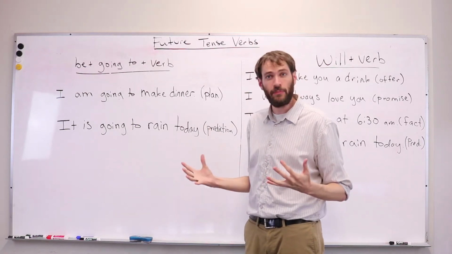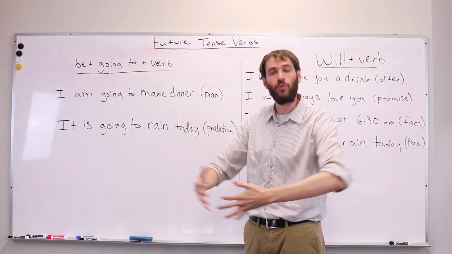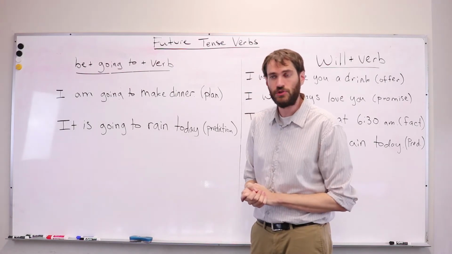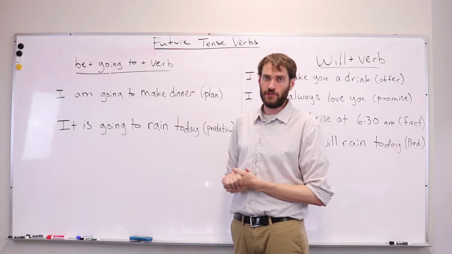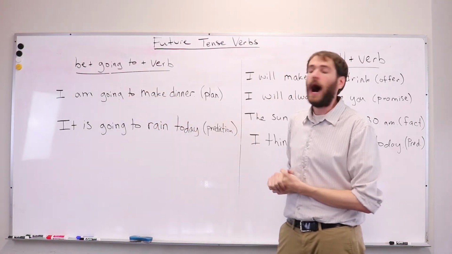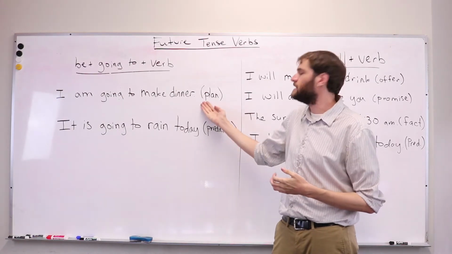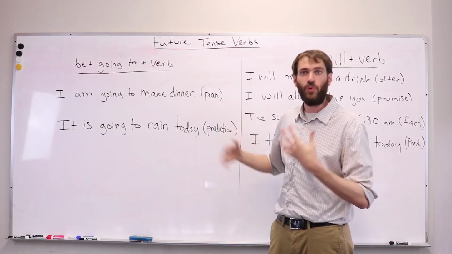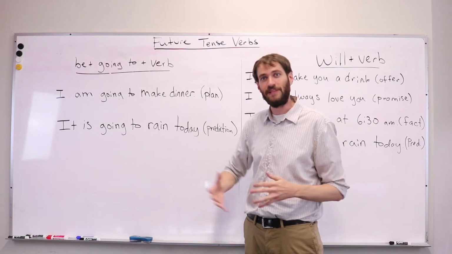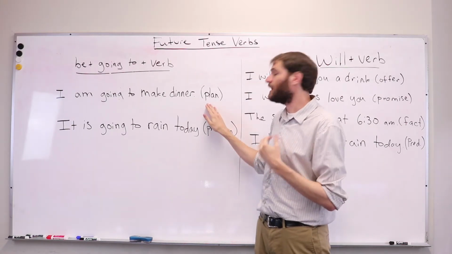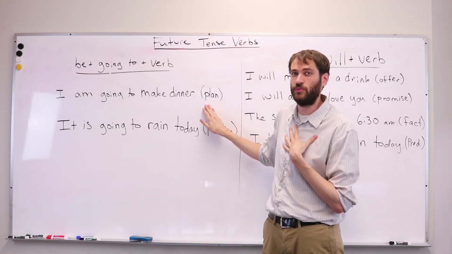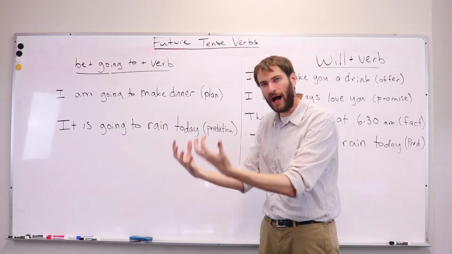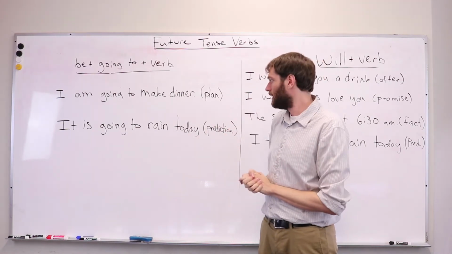If you are talking about what you want to do or what you plan to do in the future, we use going to. So for example, I am going to make dinner. This is my plan. It's what I think I will do. It's what I intend to do. I have control of this situation. I'm using my will to do this.